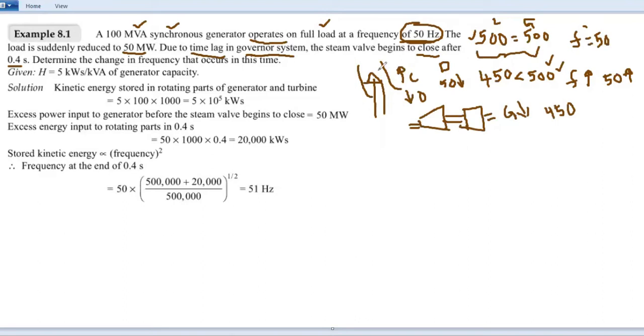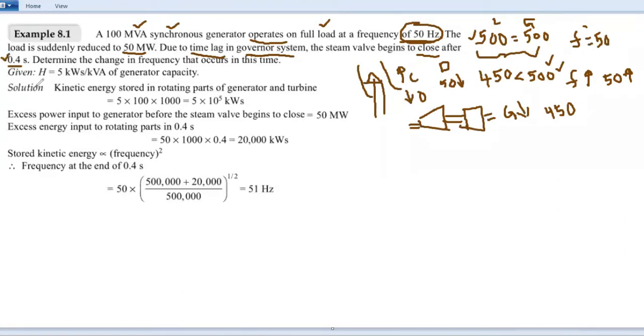So how much time will it take? The steam valve begins to close after 0.4 seconds. Actually, the change in the frequency is sensed by the flyball speed governor. The flyball speed governor will take the action, and it will give the movement to the linkage mechanism, and from the linkage mechanism it goes to the hydraulic turbine, where there is a pilot valve and main piston. All this will be moved in such a way that the valve is closed. So it will take a certain time for all this to happen, and that is the 0.4 seconds.